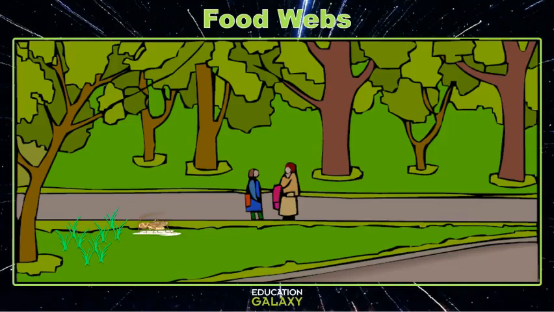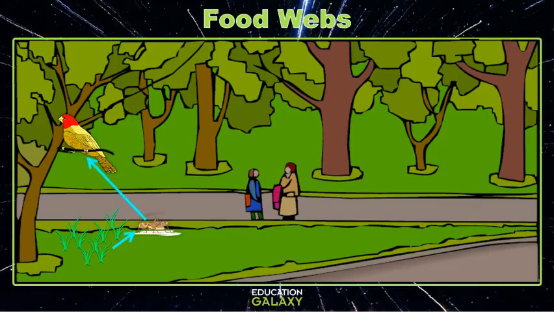Let's draw an arrow following the flow of energy from the grass to the cricket. Since the cricket eats the grass, the arrow points to him since he gets all the energy from the grass. Now let's find a bird that eats a cricket. A finch is also a consumer since he has to eat crickets to get energy. Now what we've made is a food chain.